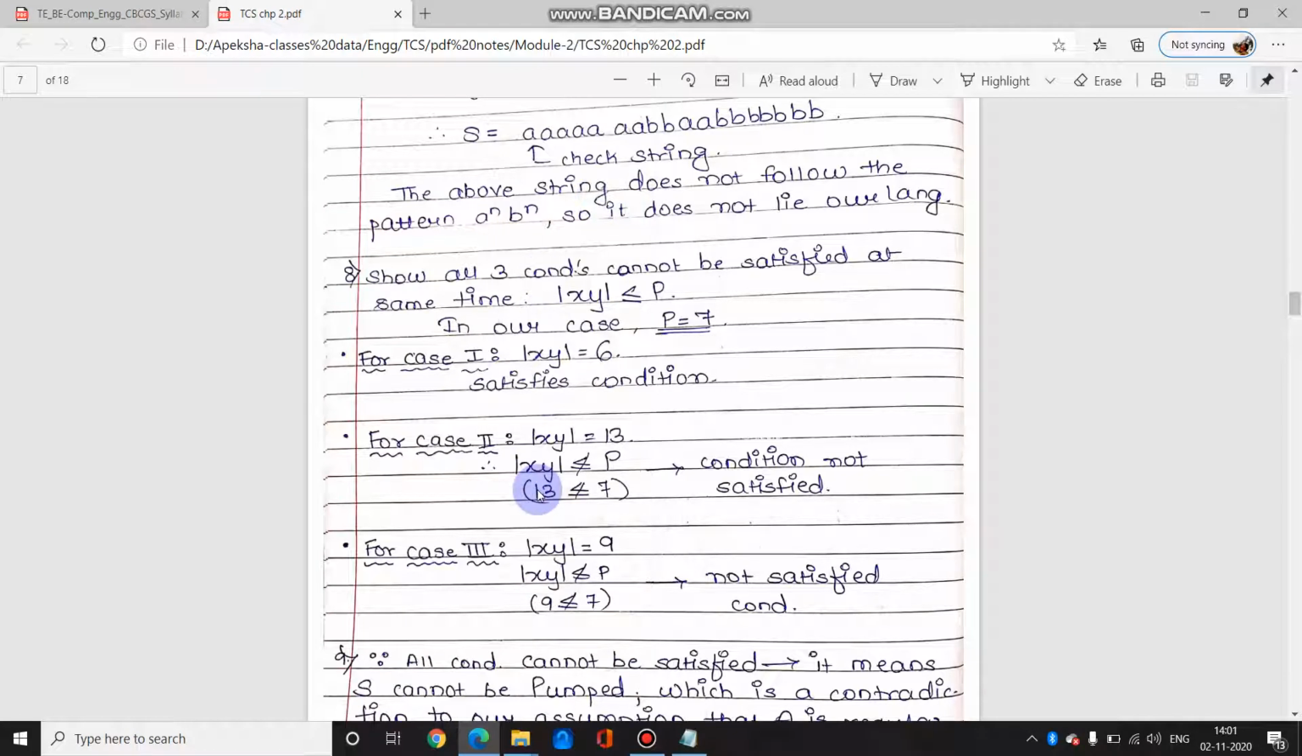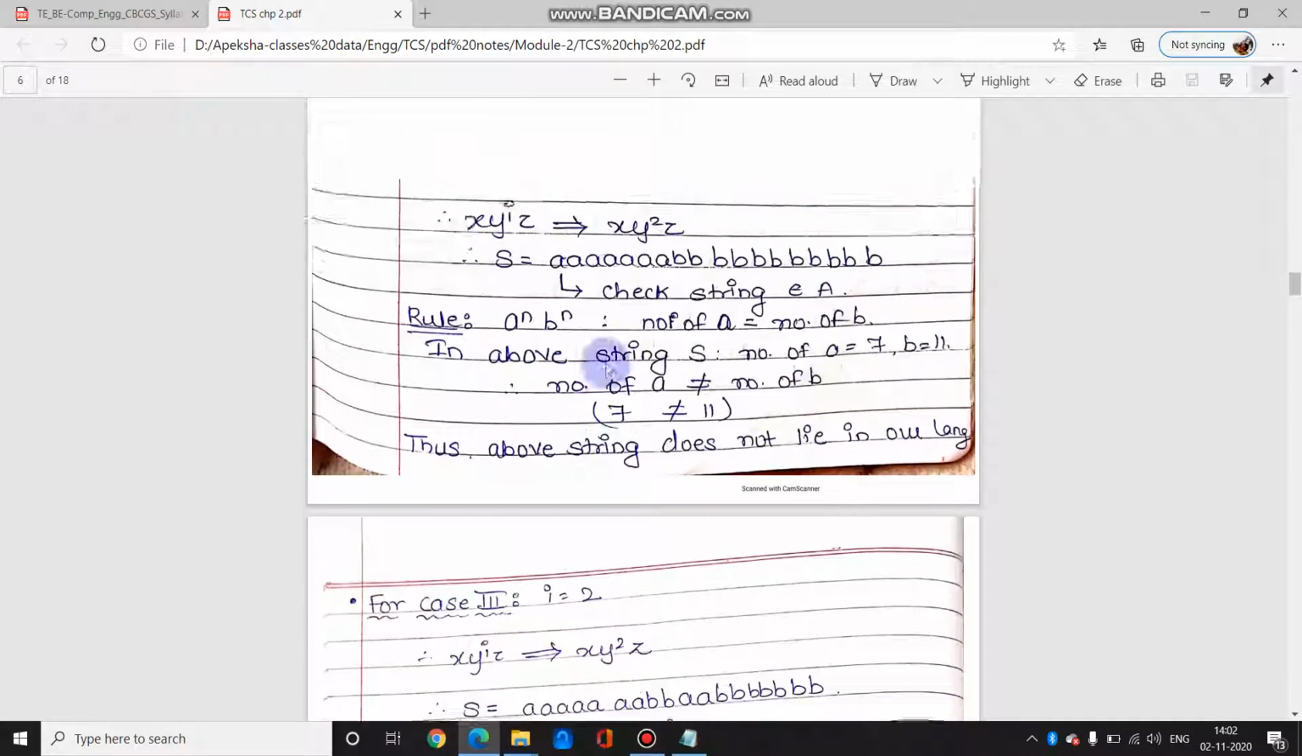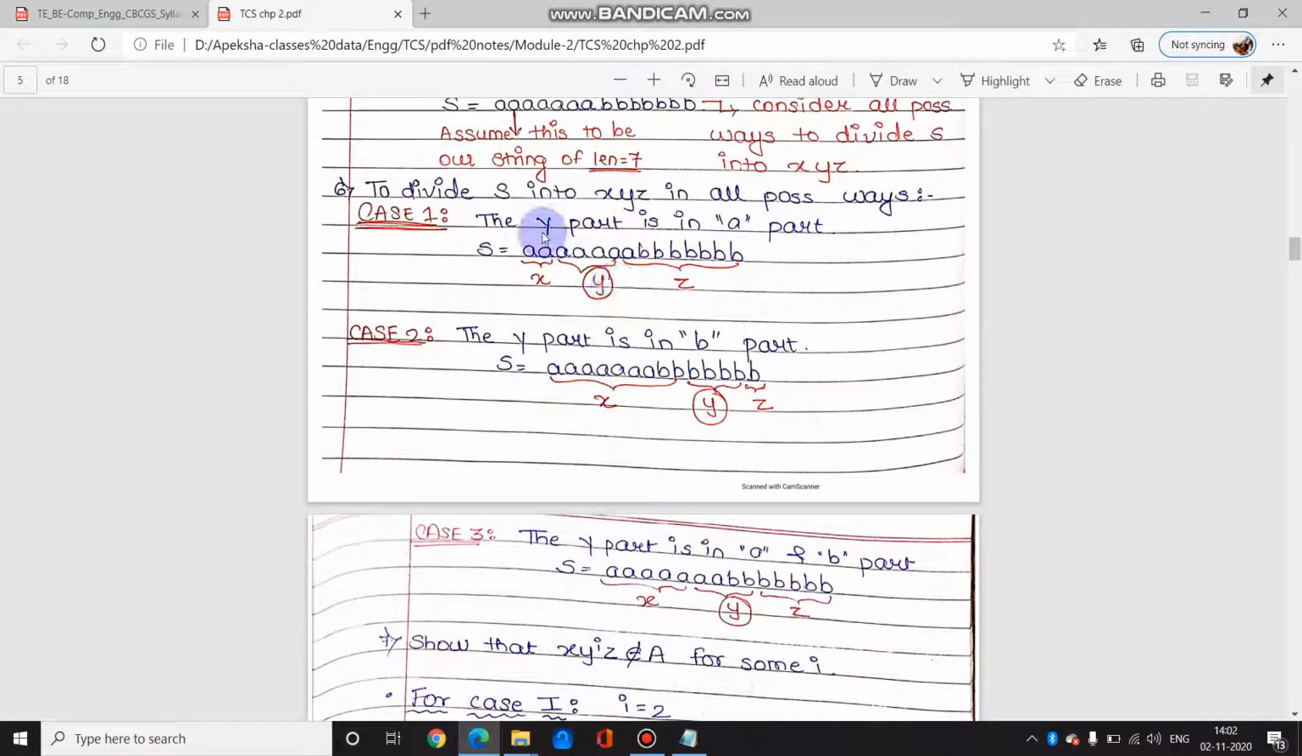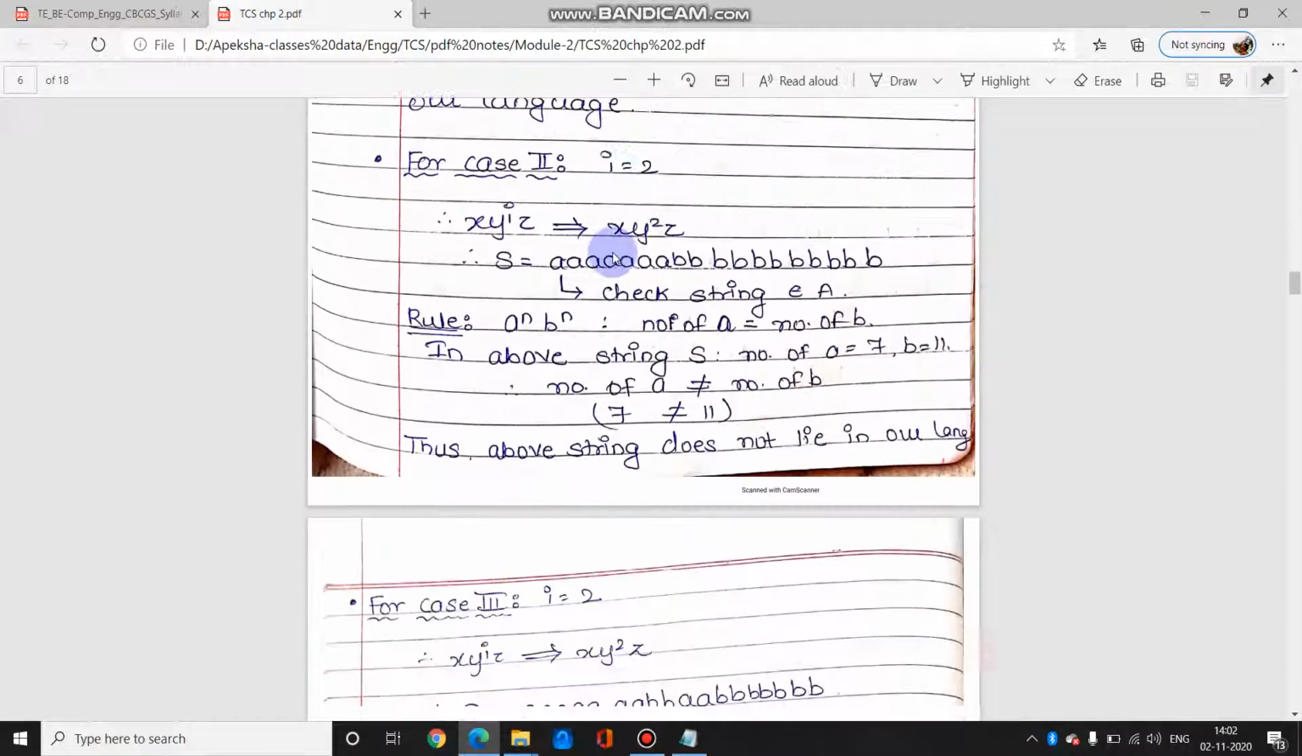This is just to make sure; we are going to do it for the second condition, which says the length of xy should be less than or equal to p. So in our case the length of p is 7. So in the first case, the length of xy, the first case is over here. This is the first case. So the length of xy, it is 1 2 3 4 5 and 6. So the length of xy is 6.